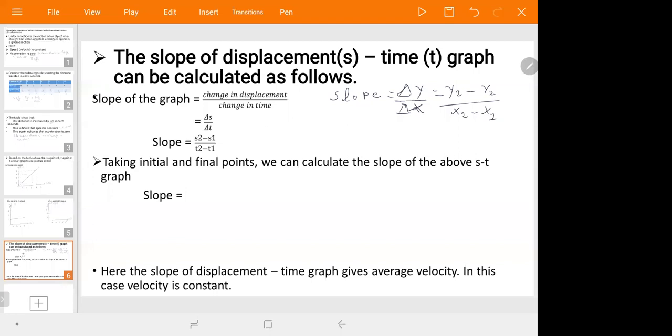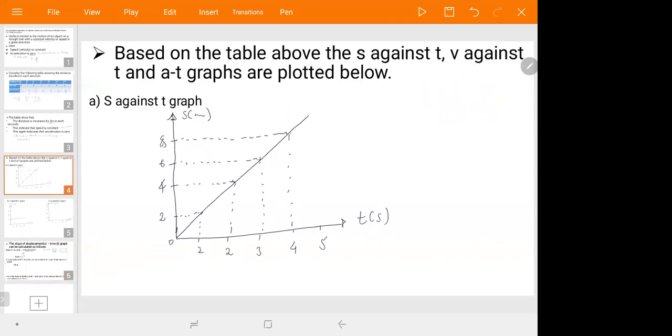From this graph, you can take this one as t1 and this one as t2, the t final and the t initial, and s1 and s2.